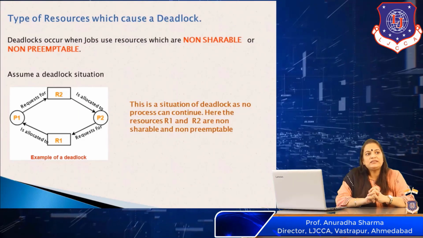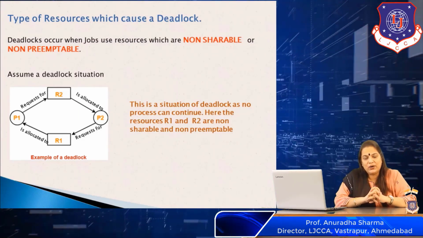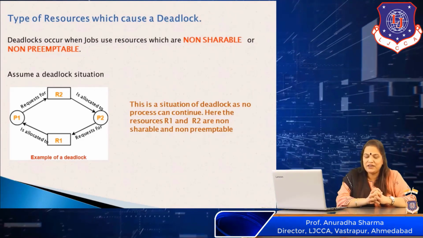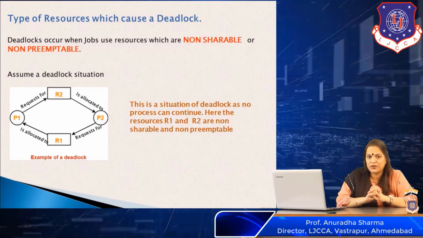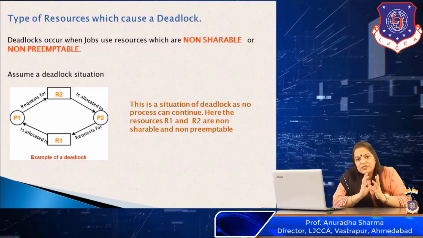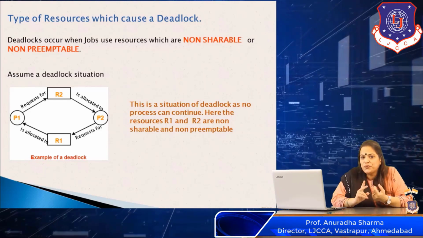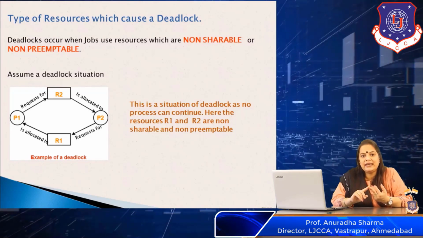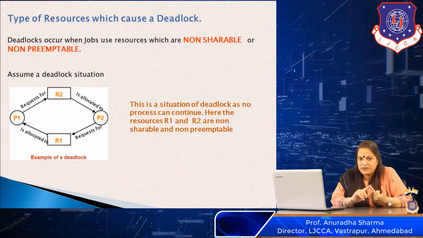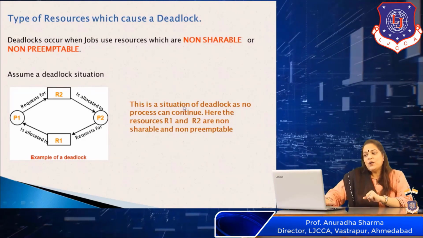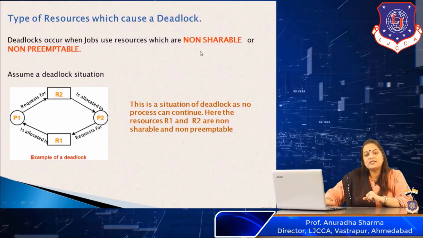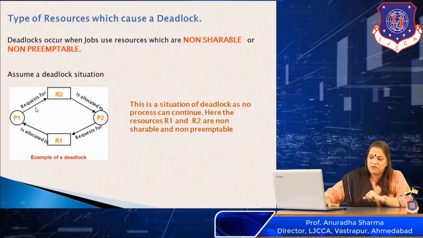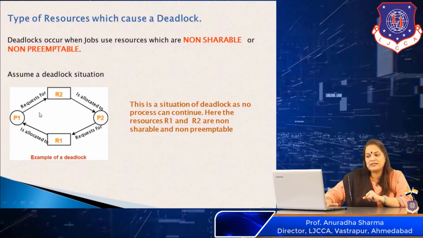Now we will see what types of resources cause a deadlock. We have two things involved in a deadlock, a resource and a process. The types of resources which are involved in a deadlock are basically two. First, the resource has to be a non-shareable resource, and secondly, it has to be a non-preemptible resource. So let us see what we exactly mean by the resources being non-shareable and non-preemptible, and how these can cause a deadlock.